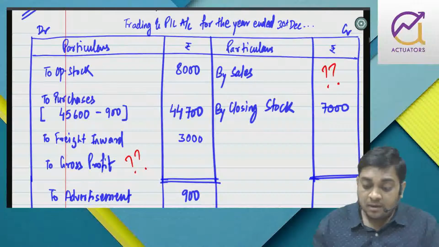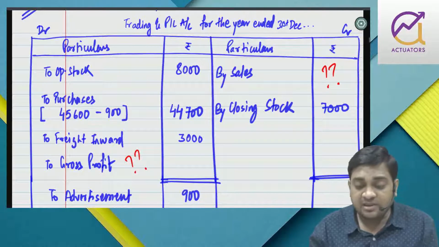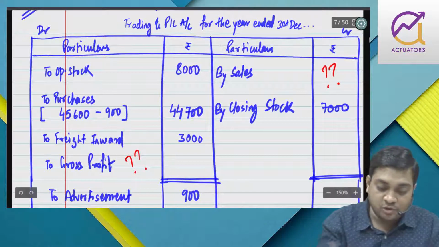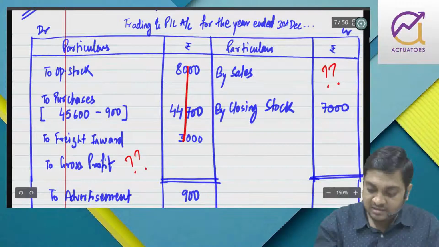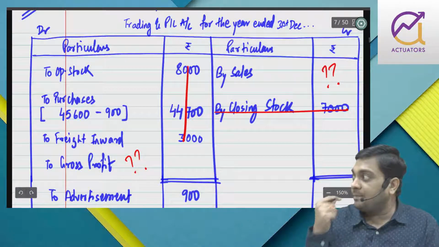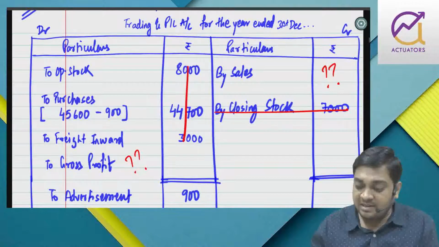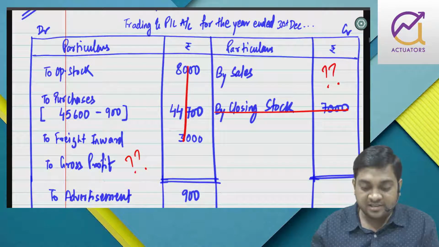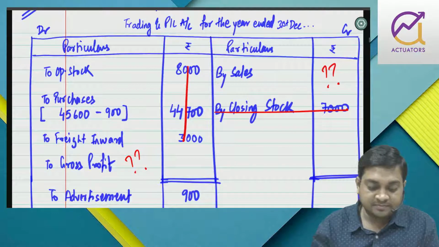Done. Now usually we know the sales, purchase was the balancing figure, but here we can calculate COGS. This minus this, add this minus closing, you get COGS. Add the profit part, you get sales, right?